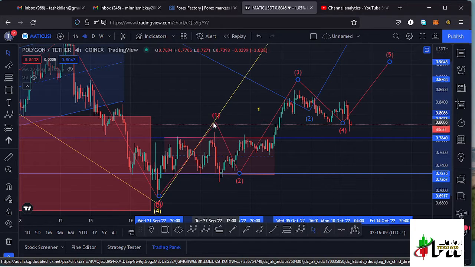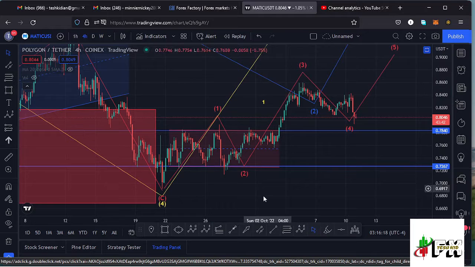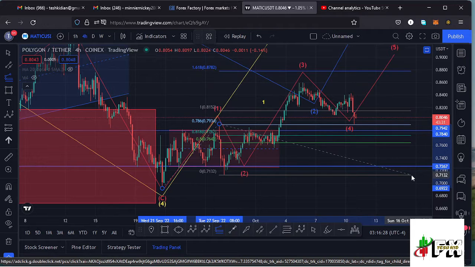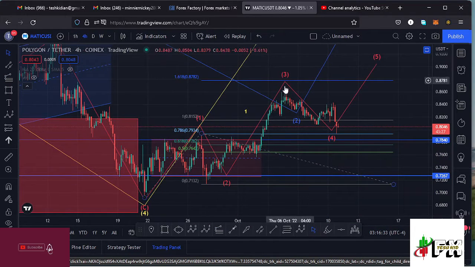And if I get a little bit into the formation of this fractal wave within our wave 5, so that we can get the key scenarios that I expect to play out, now that we're in the formation of a third wave, we can use the trend based Fibonacci to get a minimum target area to the upper side by just connecting the fibs from the low of the wave 1 to the high of that wave 1, then dragging the fibs to the low of the wave 2 down here, and that gives me a minimum target area to the upper side in the formation of this third wave at around the Fib level 1.618, and that lies at around the $0.872 mark.